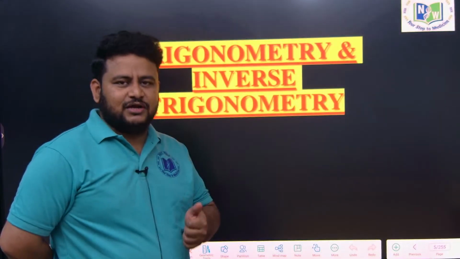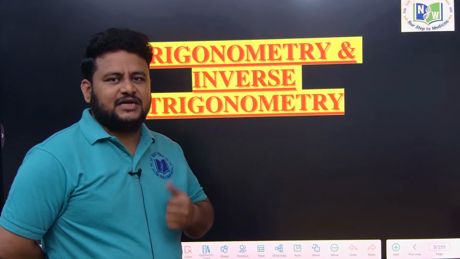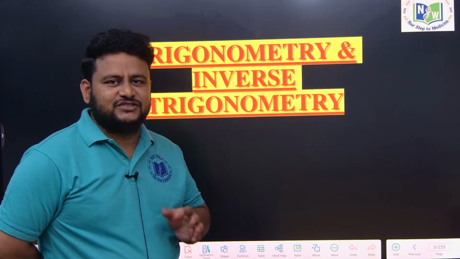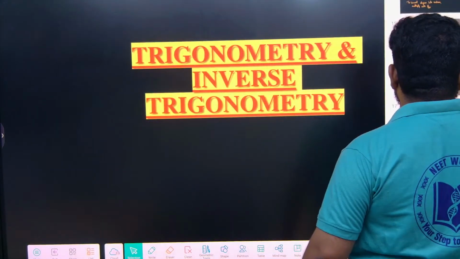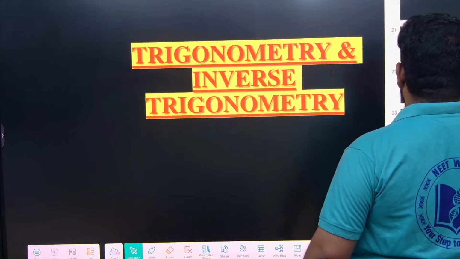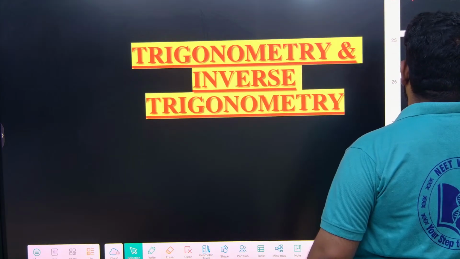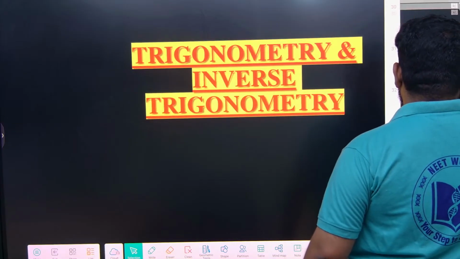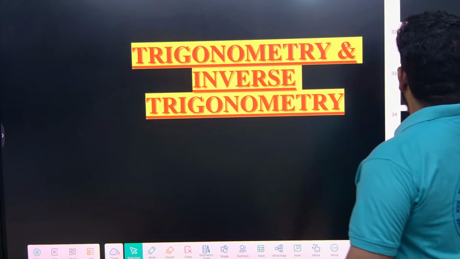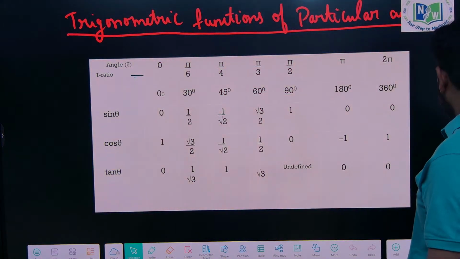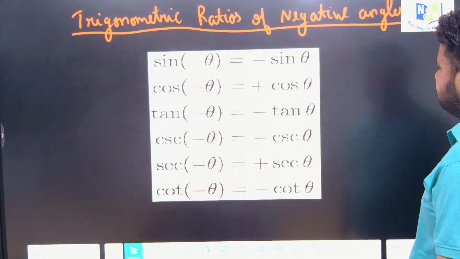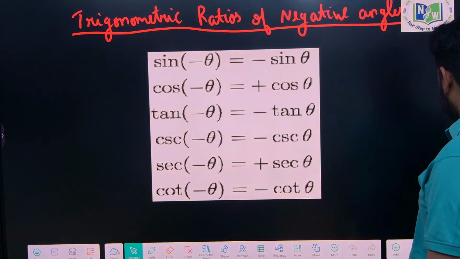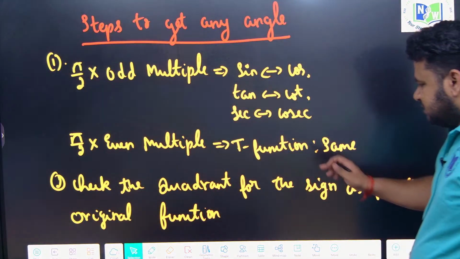Today we will be concluding with trigonometry, and tomorrow we will be starting with a new topic, that is functions, domain and range, very important concepts. So today in trigonometry we will be discussing some very important concepts, that is the compound angle formula and double angle formulas, and based on that we will be solving some very important questions. So yesterday we started with what? Trigonometric functions and their particular angles, and I also told you what happens for 180 degrees, 360 degrees, the ASTC rule, and also we studied trigonometric ratios of negative angles, and based on that we solved some very important questions. This was the last thing that we did.